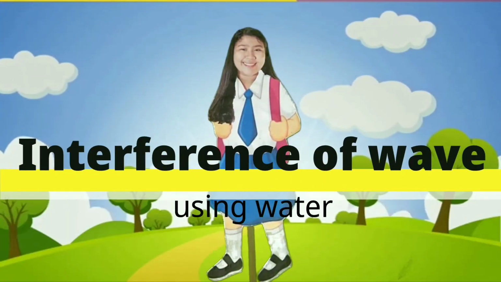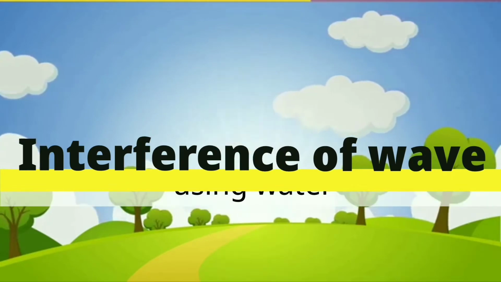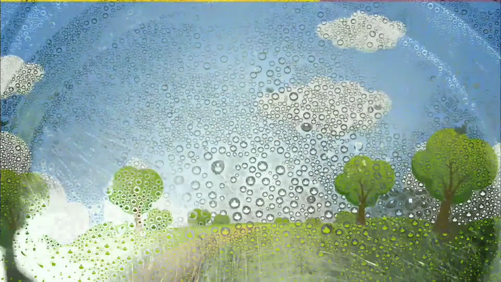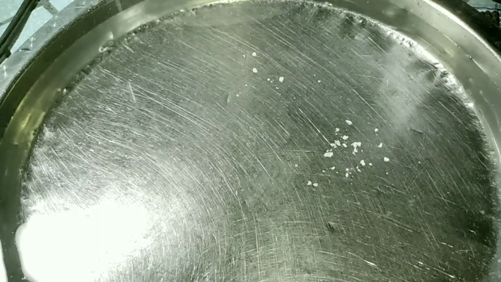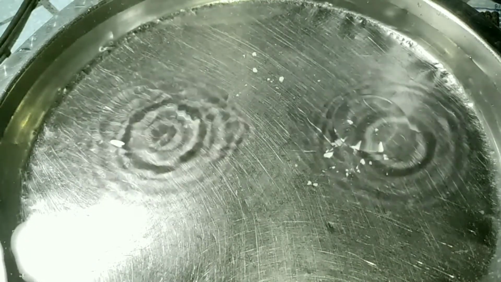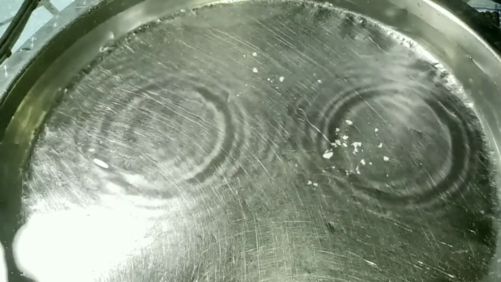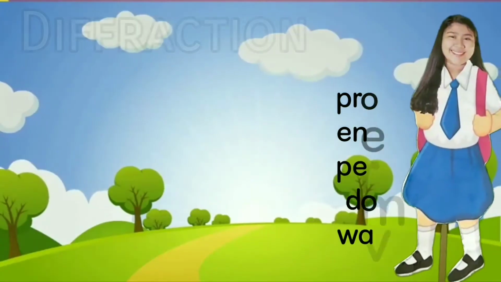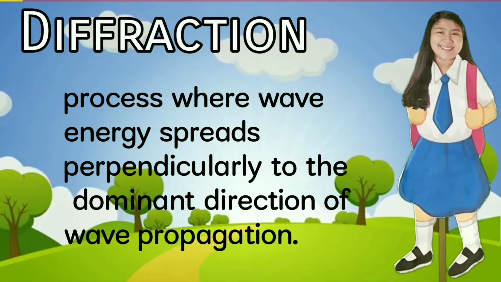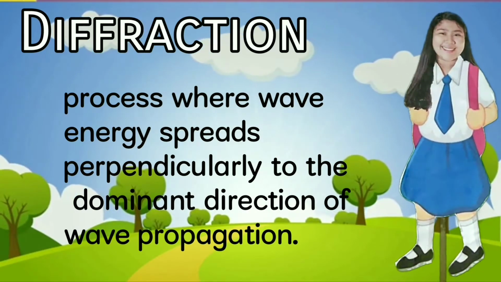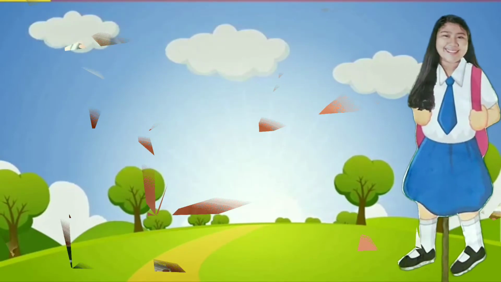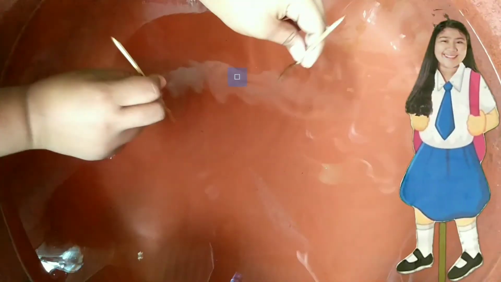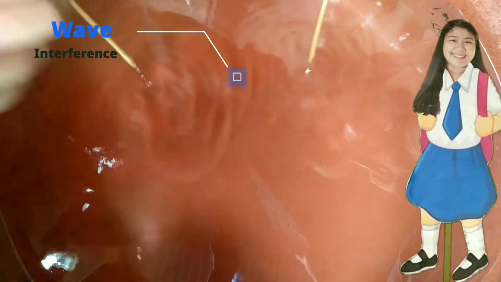Let's begin with wave interference using water. The demonstration that I will do is called a ripple tank. As I drop two drops of water, we can see their effect on one another as they produce waves, and this effect can be shown using diffraction, a process where wave energy spreads perpendicularly to the dominant direction of wave propagation. Two sets of circular waves were spreading and interfering with one another.